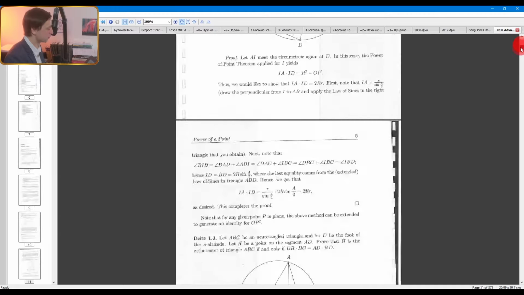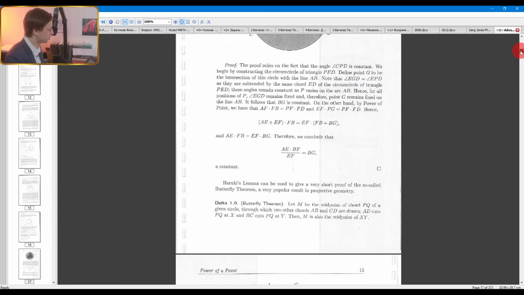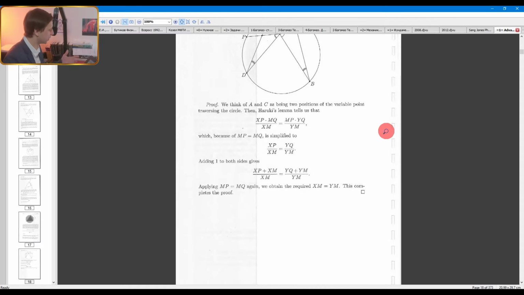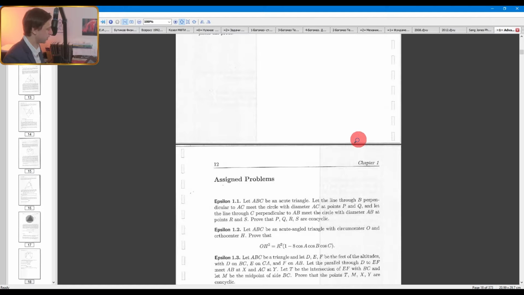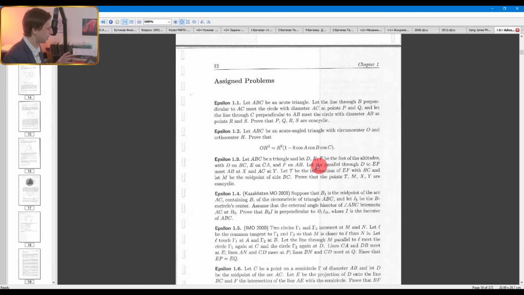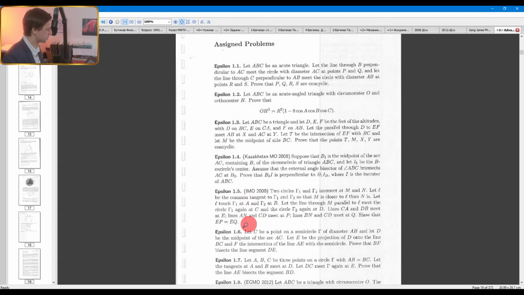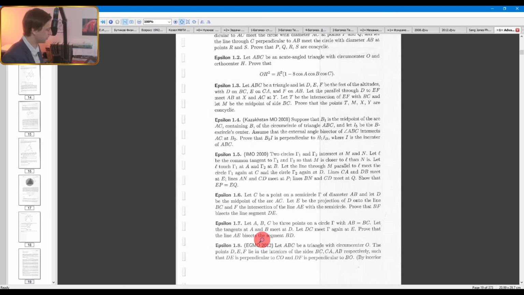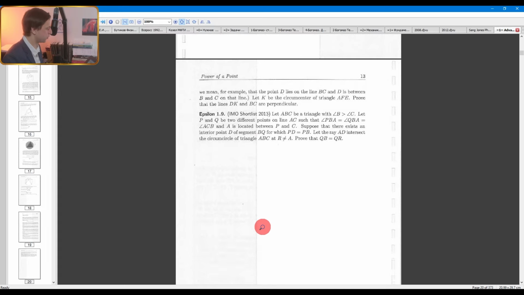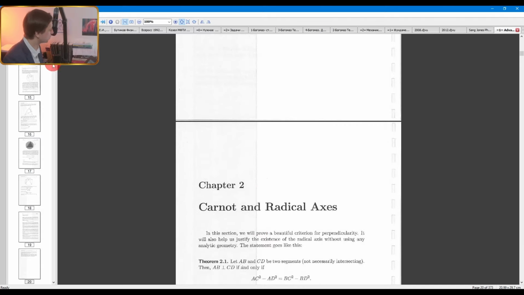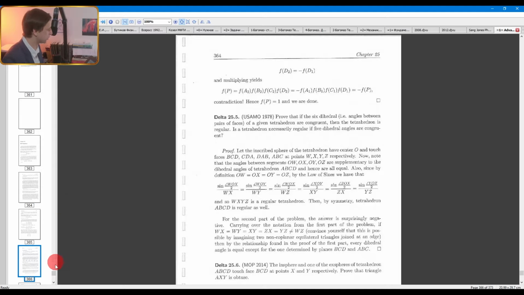And it has a lot of problems from advanced math competitions like USAMO, like the Junior Math Olympiad of the US, and IMO, and so on and so on. And as you can see, from Kazakhstan, from IMO, super advanced cool geometry, and all the necessary theory is provided. It's only about 400 pages long. However, even if you complete something like half of this book, you will be super cool at geometry.